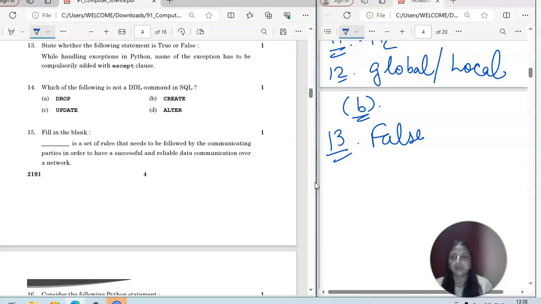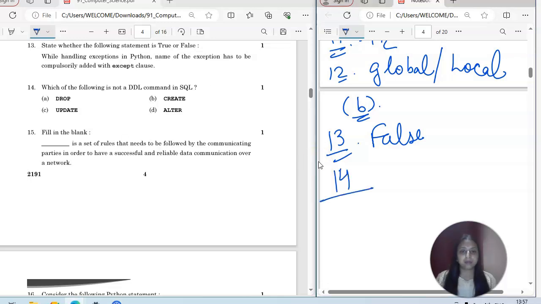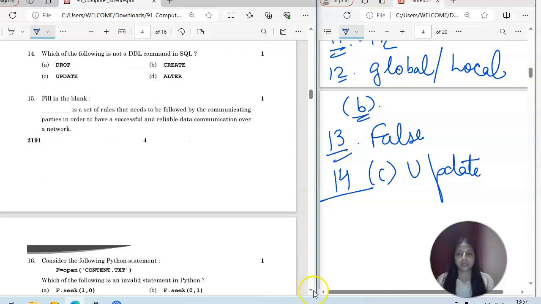Next to that, we have which of the following is not a DDL command in SQL. We have two types of command we know: the data definition language and data manipulation language. So for this, the correct answer is update. Update is not a DDL command. Okay, so please consider the correct option is update, right? Update. So we will go for the next one, 15th.